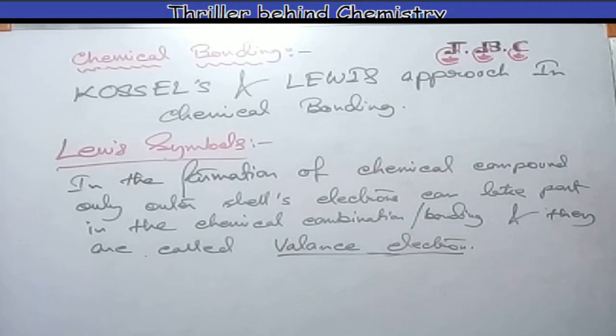The inner shell electrons are well protected and are generally not involved in the chemical bonding process.